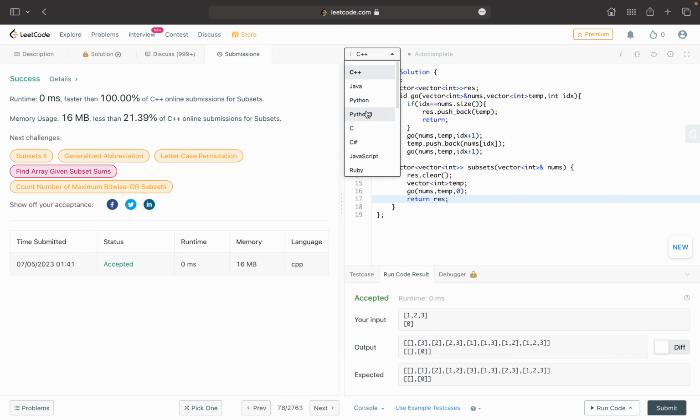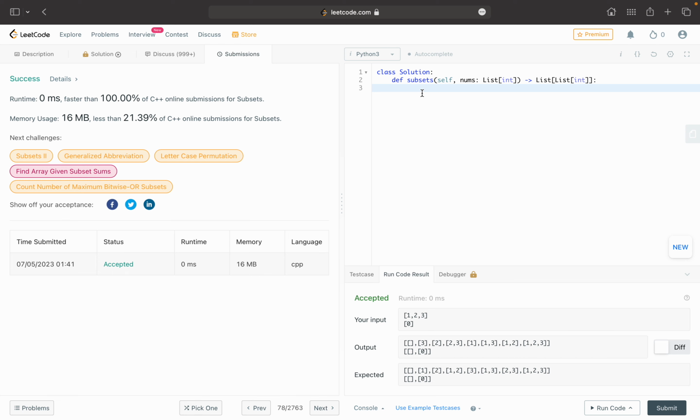Let's convert that code into Python 3. The result will be an empty list. Then I will have to define the function, go. I have to pass temp and one IDX. It's defined inside, so I don't need to pass nums again. If IDX is equal to the length of nums, I'll append that into result.